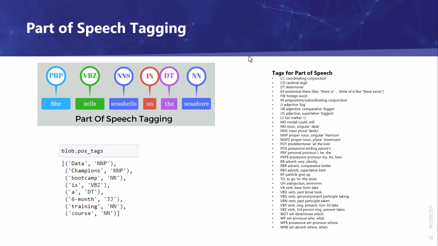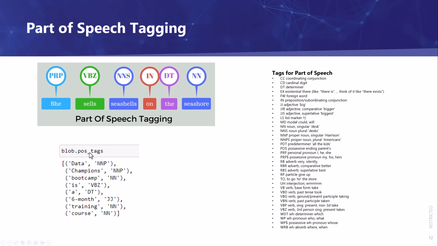The very first task that we can do with this TextBlob package is to tag the part of speech. So for any given sentence or paragraph, it will be able to extract the tag, which is what you see here, whether it is a pronoun, a verb, a noun in plural form, or an adjective. It can tag every single word accordingly.